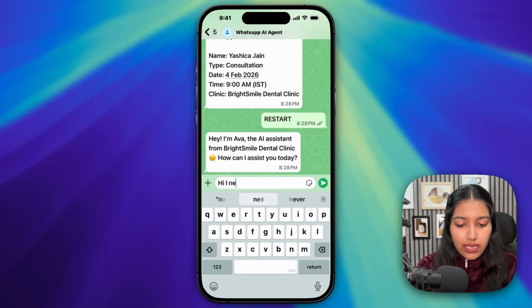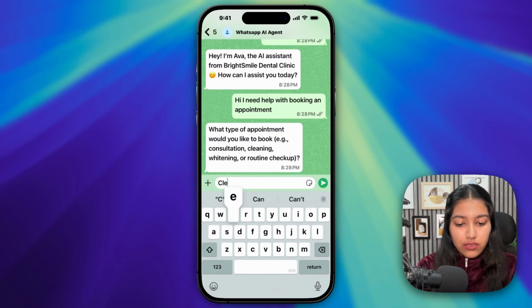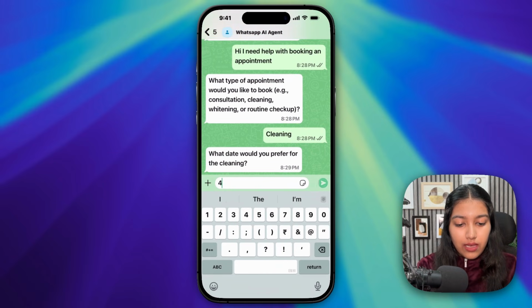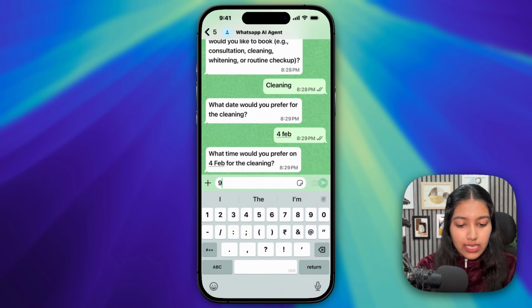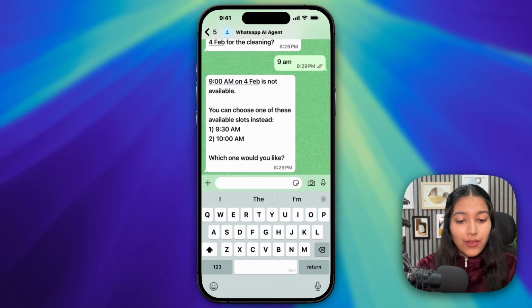So let's say, hi, I need help with booking an appointment. Let's go with cleaning. Okay, now instead of tomorrow, let's say 4th of Feb. And for the time, let's take the same slot, 9 a.m. Okay, so now it is telling me that 9 a.m. on February 4th is not available, which is correct because we just now booked that slot. So now it's giving me alternative options.